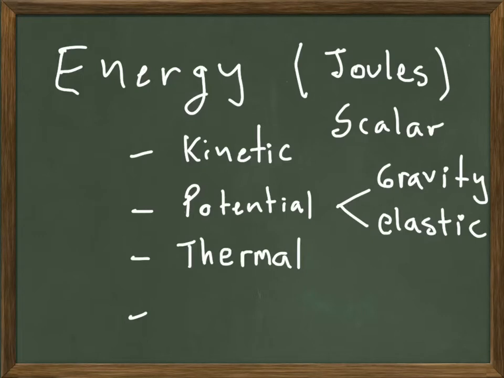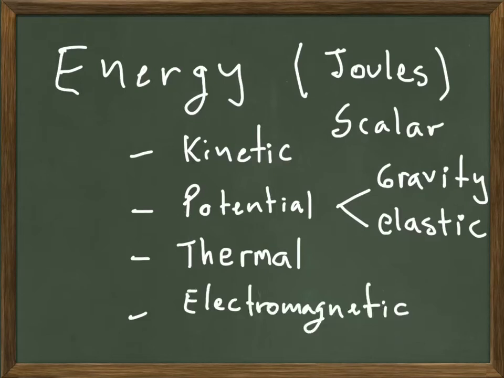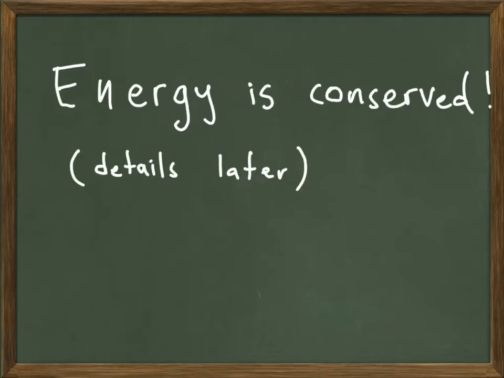We also have thermal energy, which is the energy at the molecular level that all objects have because of the temperature. We have electromagnetic energy, the energy contained in electric and magnetic fields. We have many other forms of energy. We're not going to go into detail through all of them. The two main ones that we're going to discuss are kinetic and potential energy, which added together we call the mechanical energy of the system.